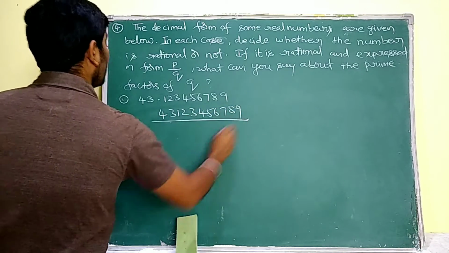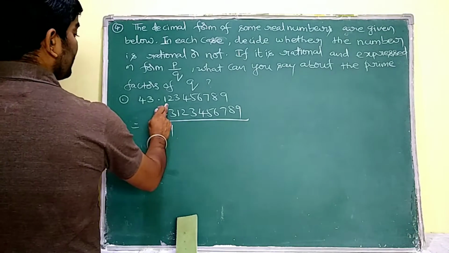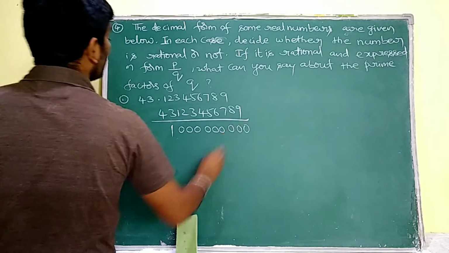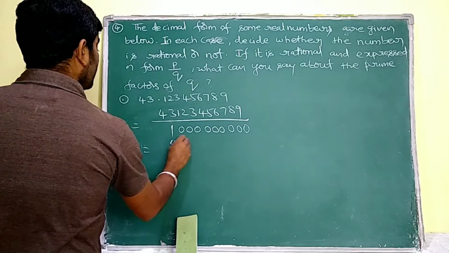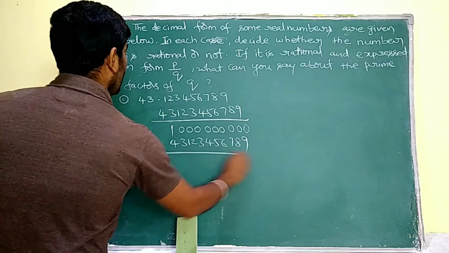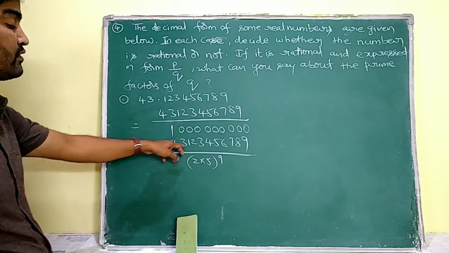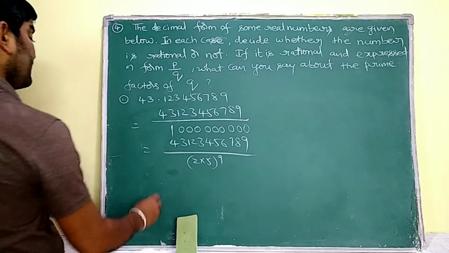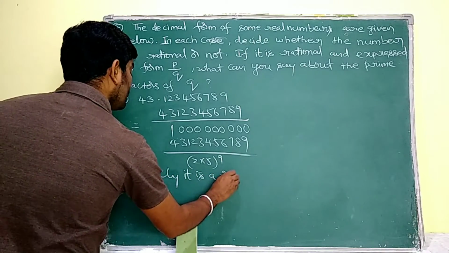43.123456789. Okay na? In the denominator, just write 1 and place 9 zeros besides that 1, because after the decimal I have 9 digits. Okay. So see ma, if you want to express this one, then you can express this value as 43.123456789 by 2 into 5 whole power of 9. Clearly, it is a rational number.